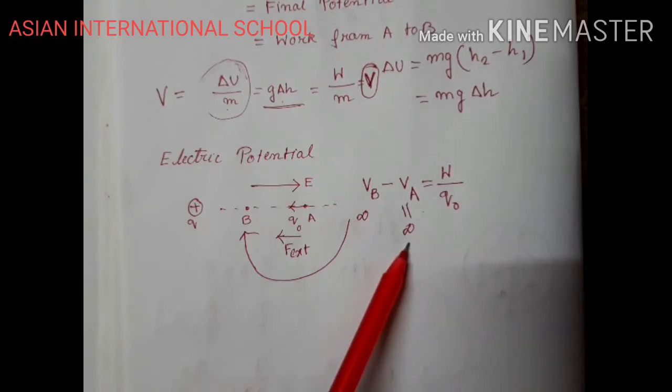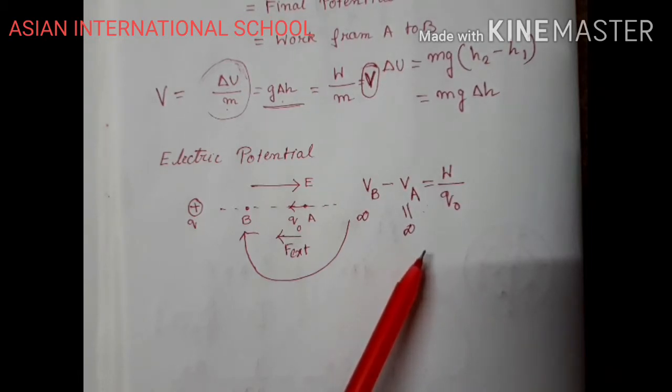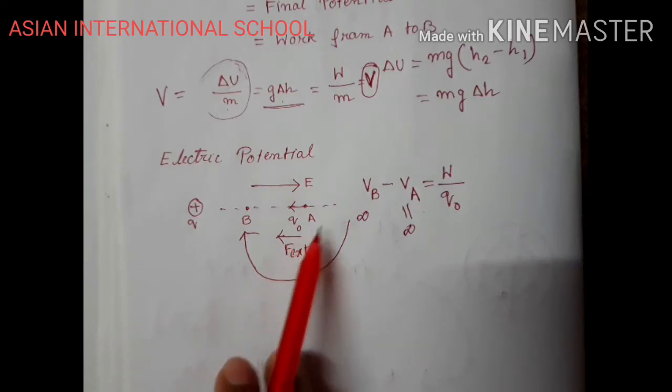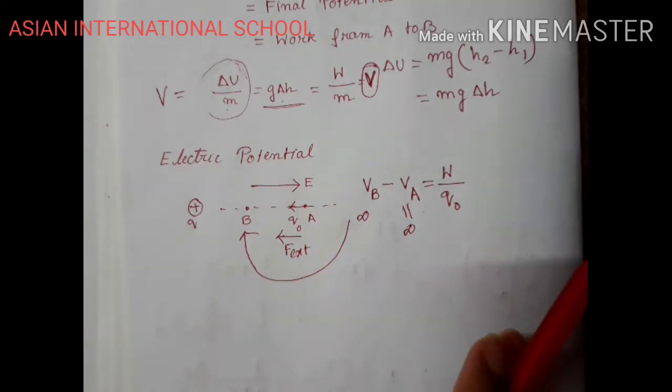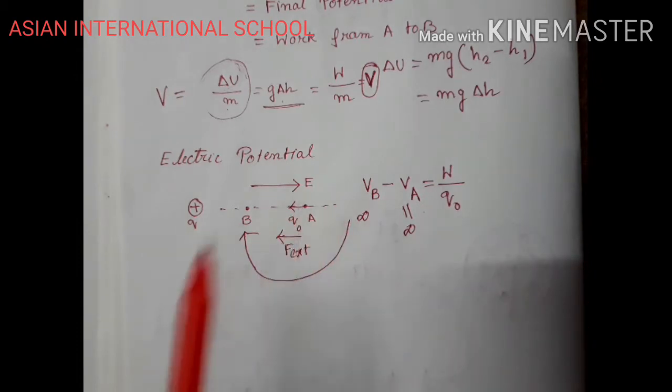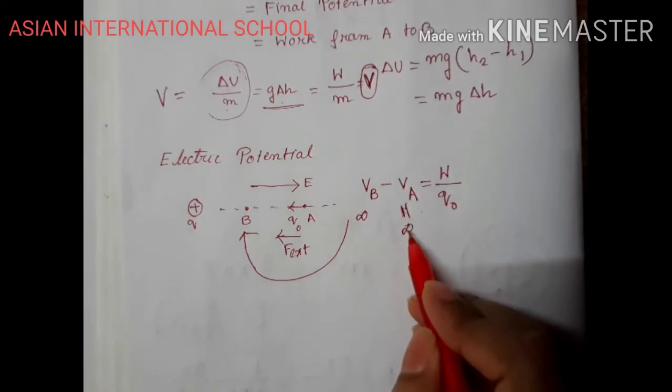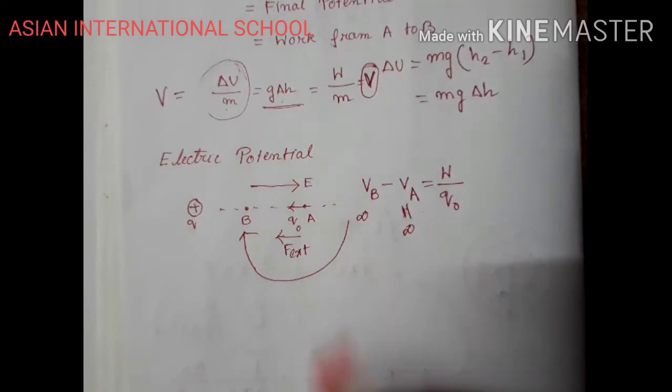Infinity means outside the electric field, okay? This plus Q charge will produce an electric field. So when the test charge Q naught is outside the electric field, from that particular point, from infinity, when I am bringing the charge, I assume the potential at infinity to be 0.